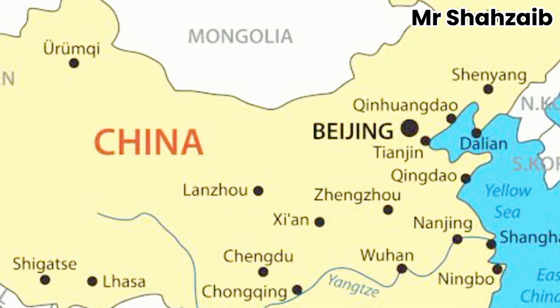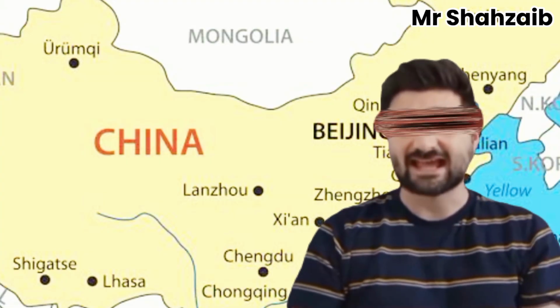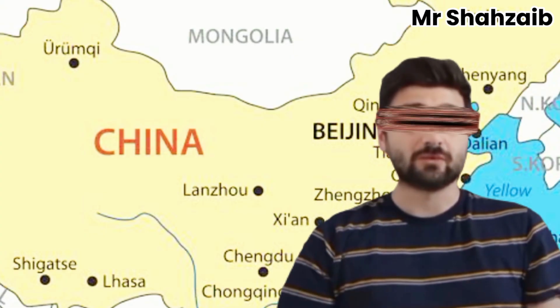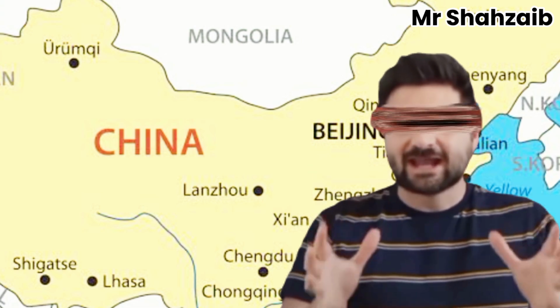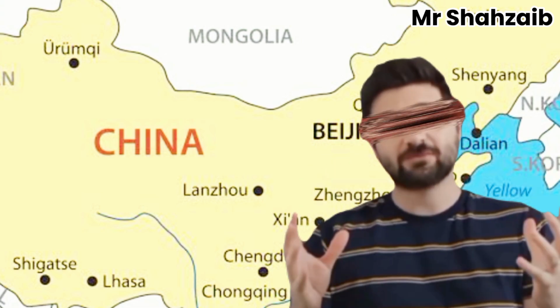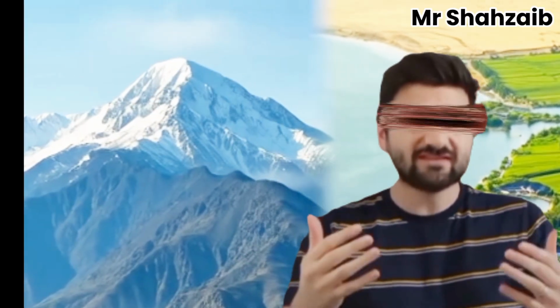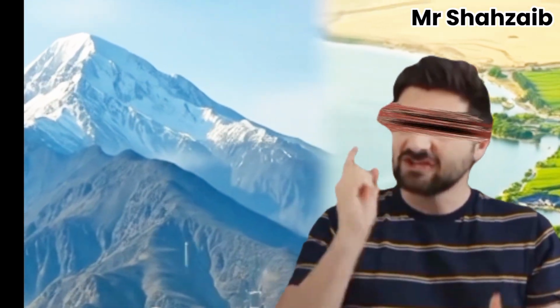Instead, the majority of Chinese people live far away on the eastern coast, where major cities like Beijing, Shanghai, and Guangzhou are located. This eastern region has better access to trade routes, fertile land, and the sea, which helped it become the economic and population center of the country. This is because the fertile land on which agriculture is possible is mostly situated in that area. In the west, there are the Himalayan mountains and deserts.